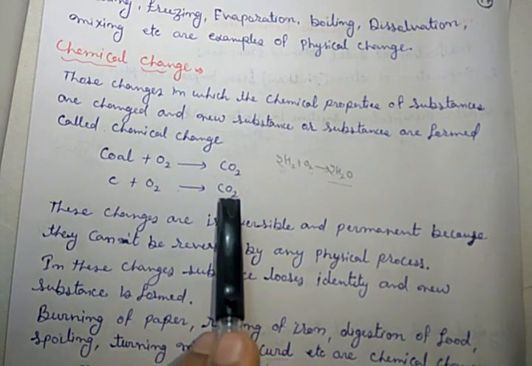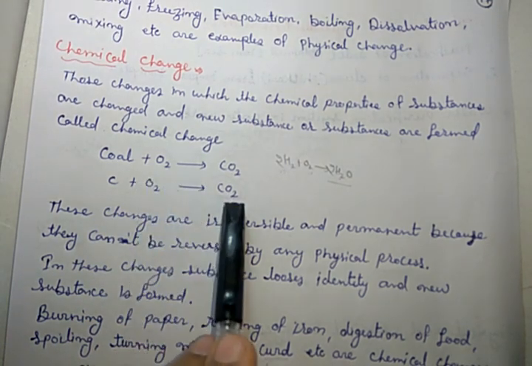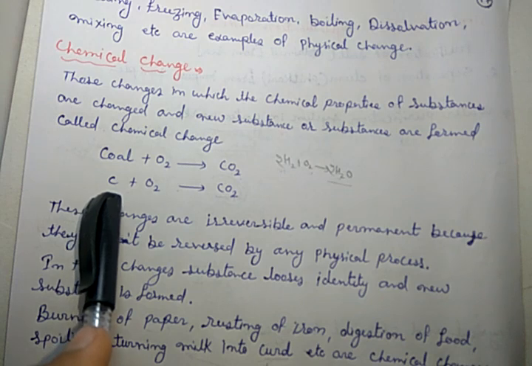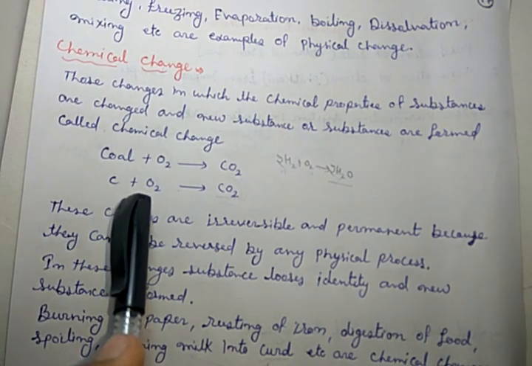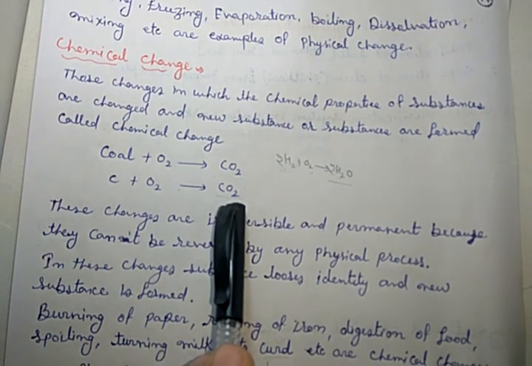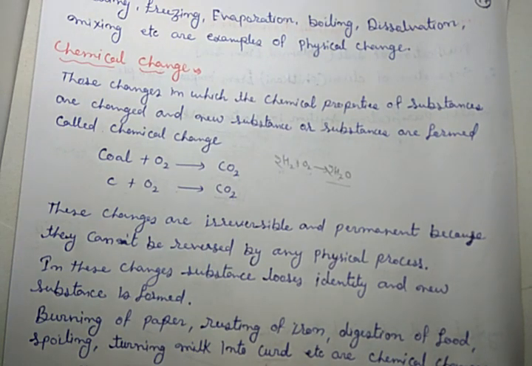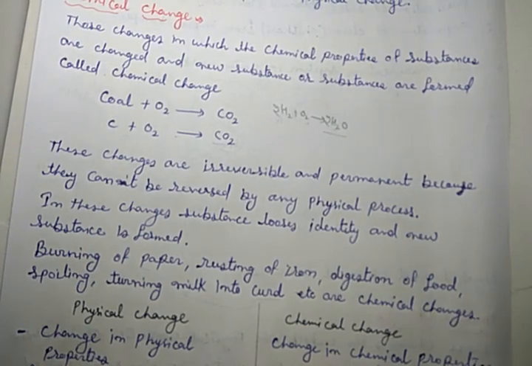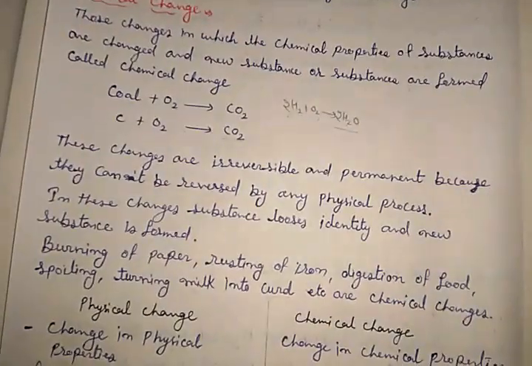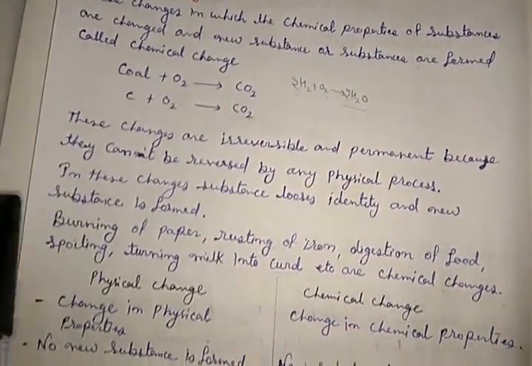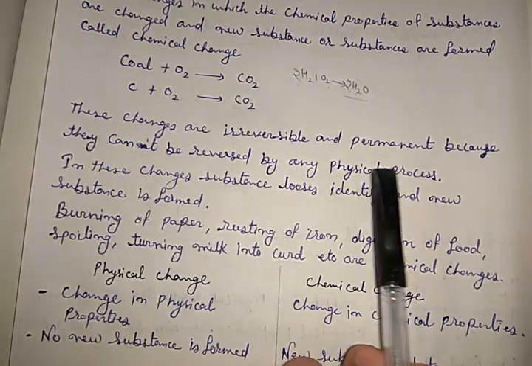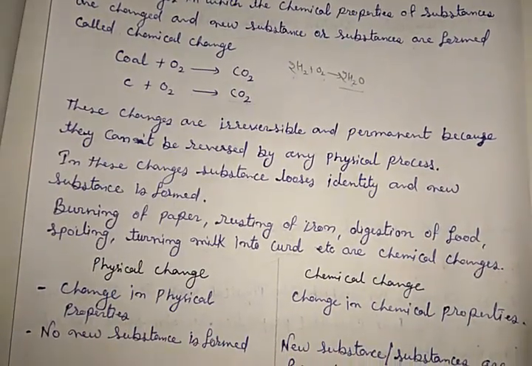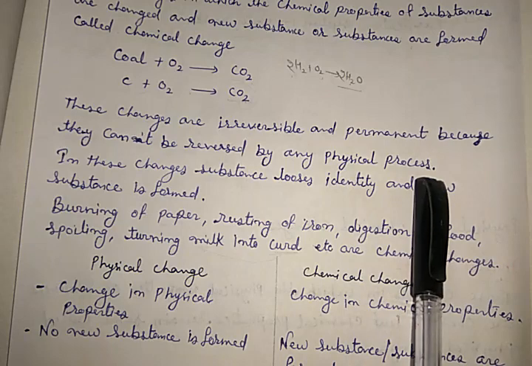Here, the chemical composition is totally changed. Here, the carbon and oxygen both are individual, but here they combine and make carbon dioxide. So the chemical properties are changed. These changes are irreversible and permanent. They cannot be reversed by any physical process.